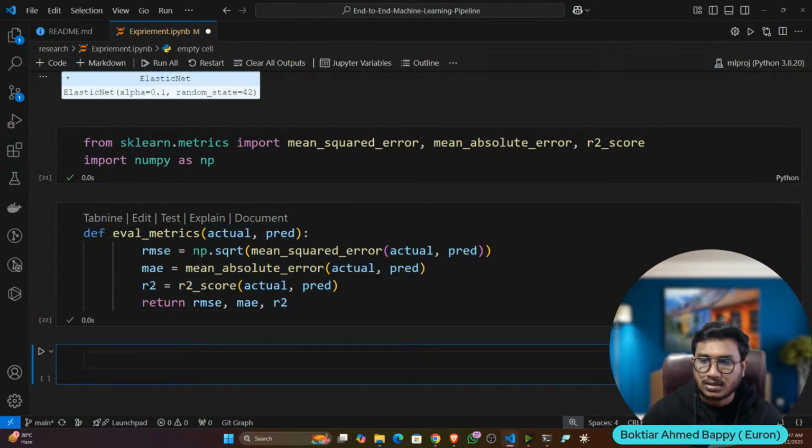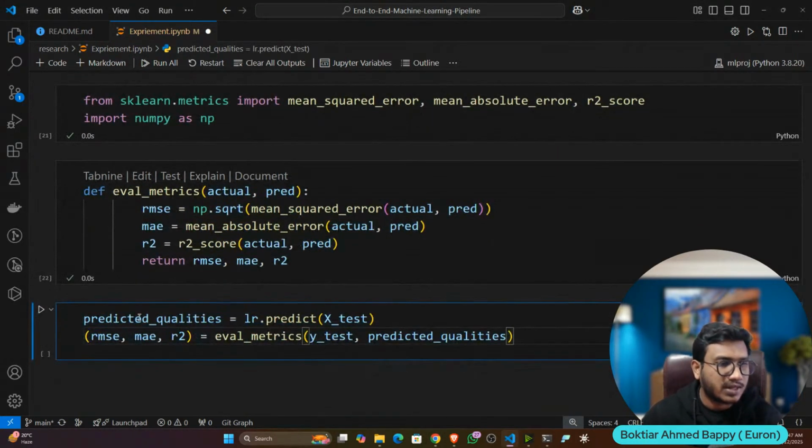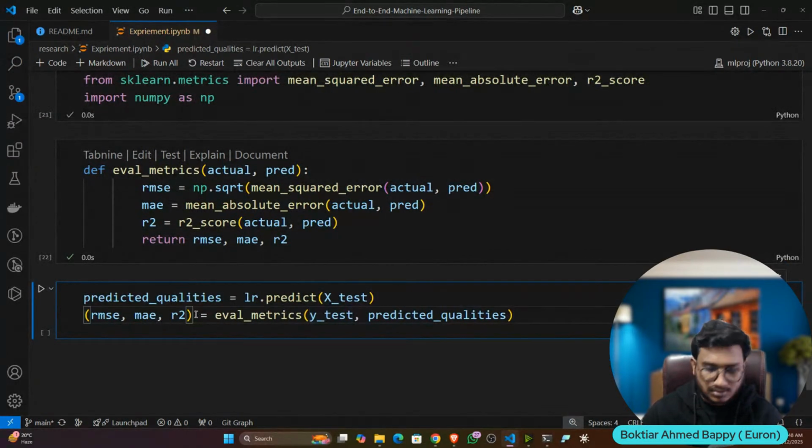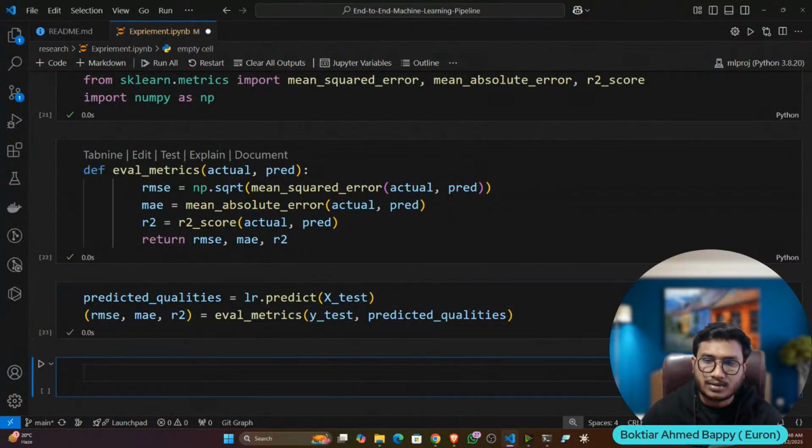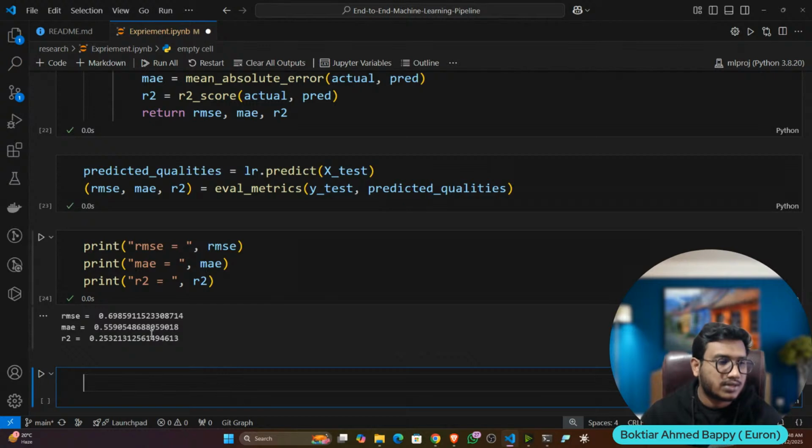So let's do it. Here I'm going to pass my test data. First of all, I will give the test data to my model, and my model will give me the prediction, and this prediction I will pass along with my original y test. Now this will return the metrics. Now let's visualize all of the metrics. So here are the results I got, guys. Here is the RMSE, the MAE score, and this is the R2 score.